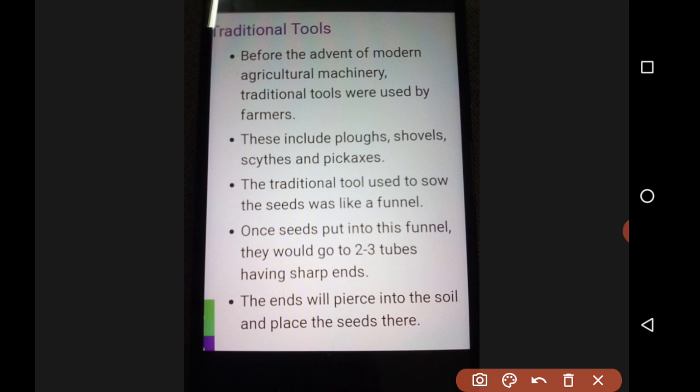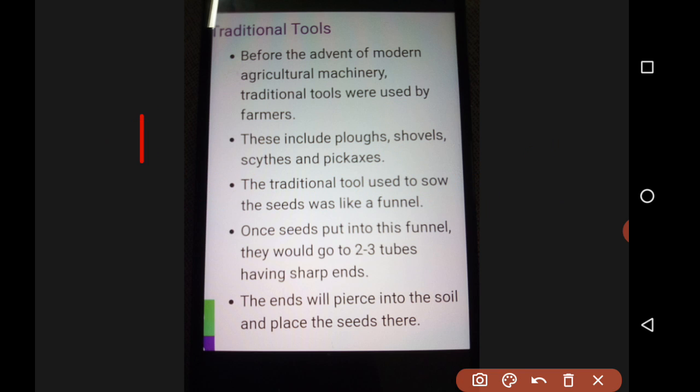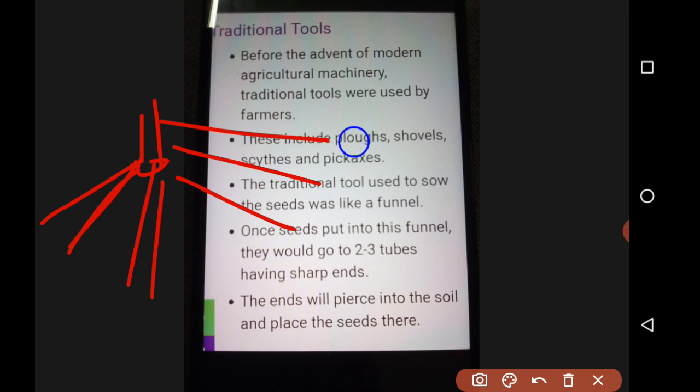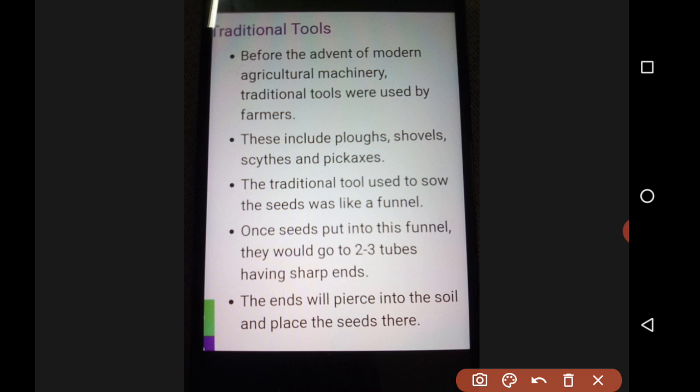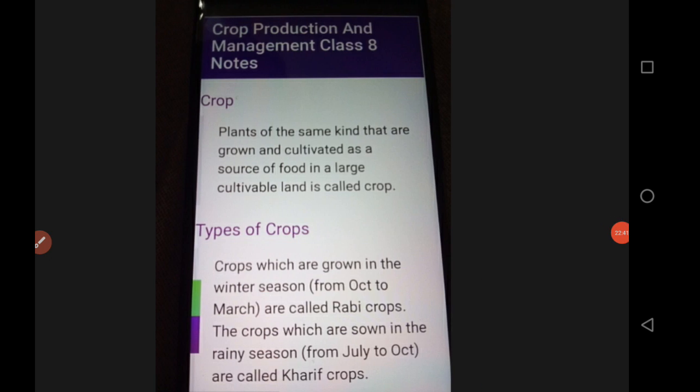Now we have modern methods. We have the seed drill that will save time, and it is sometimes connected to a tractor. So at the backside, one opening will be there. It will be connected to lots and lots of pipes, at equal distance. This traditional tool sometimes may make mistakes, but this will never, because it will move very evenly. So this was about tilling and plowing. You can have a look at this.